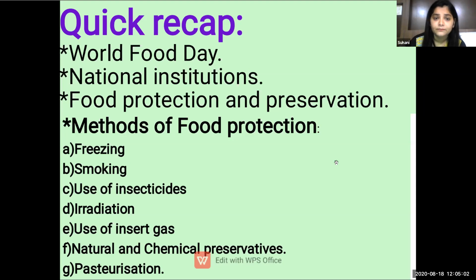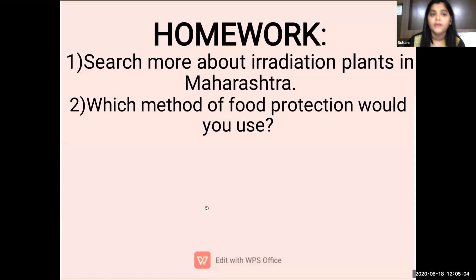Okay, students. Next, take a screenshot of this. This is your homework. You have to search more about irradiation plants in Maharashtra. Now, as I have told you, there are 2 irradiation plants in Maharashtra. Which are the 2 irradiation plants present in Maharashtra? Who will tell me? I have told you in the start of the lecture. One is at Lasalgaon and second is at Navi Mumbai. At Lasalgaon they have it for onion and potato, and at Navi Mumbai they have it for spices and condiments. Okay, so find out more information from the internet about these 2 plants.